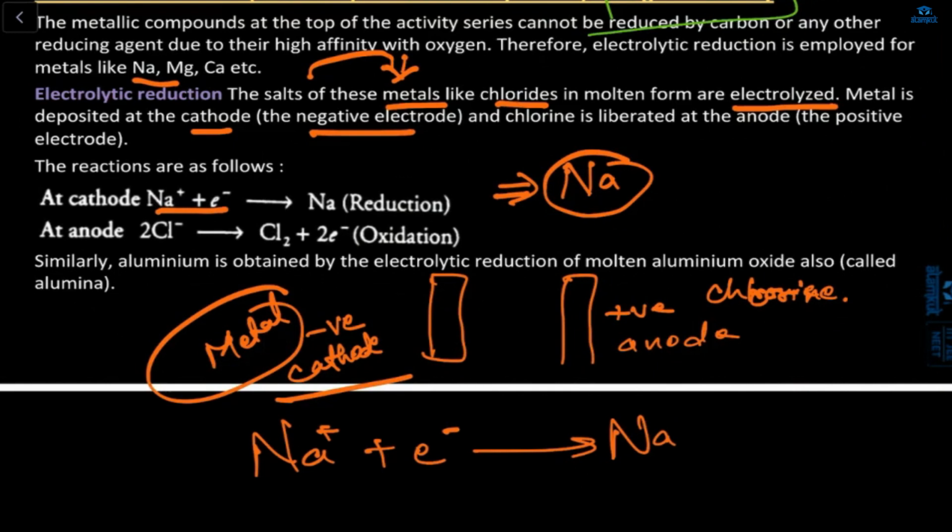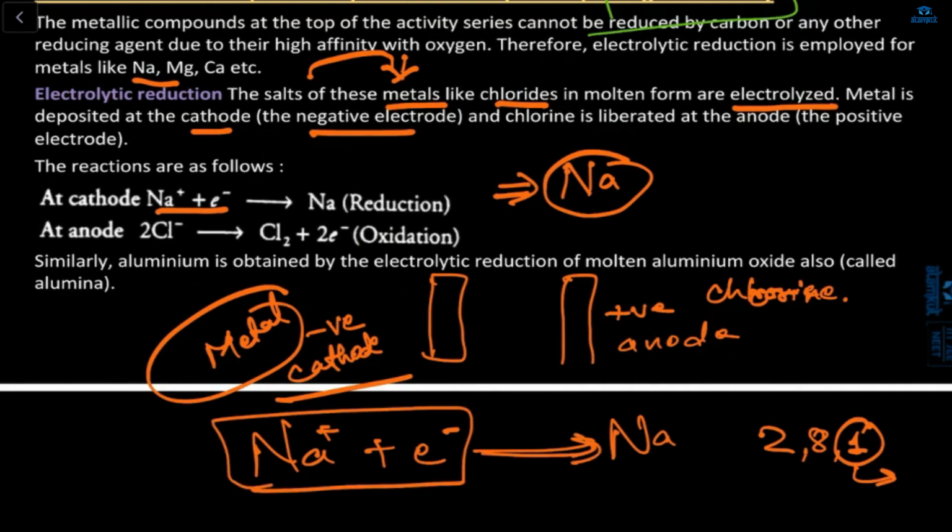Because sodium is a metal that loses electrons. It will give one electron, since it is 2, 8, 1. So Na+ plus one electron becomes Na, which is 2, 8, because it is important to complete the 8 in the outermost shell, so it gets reduced.